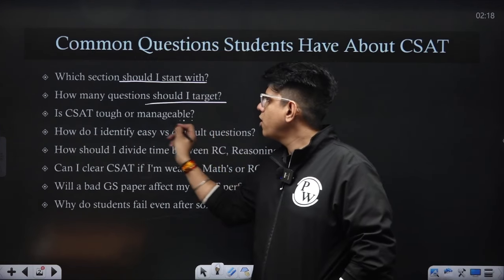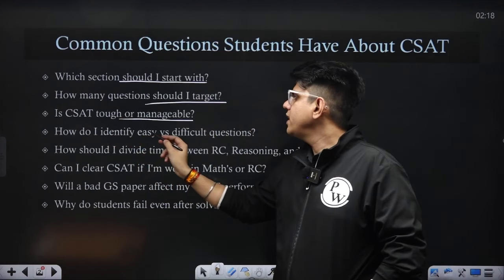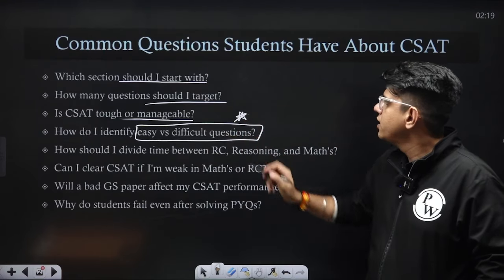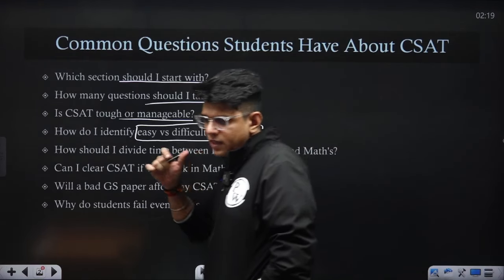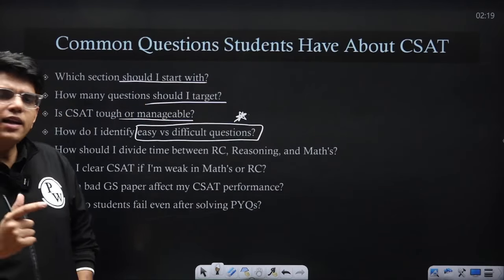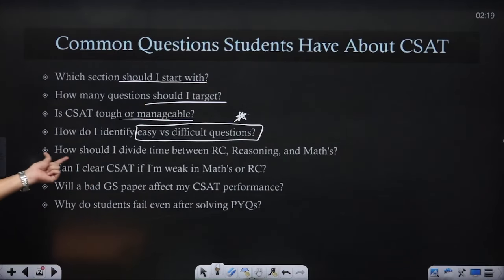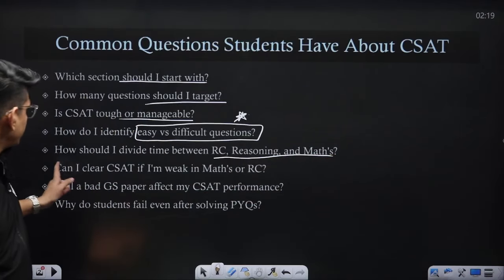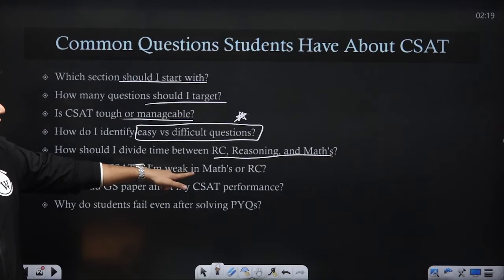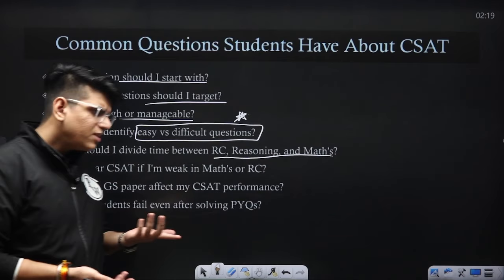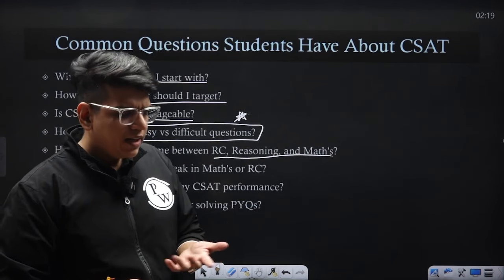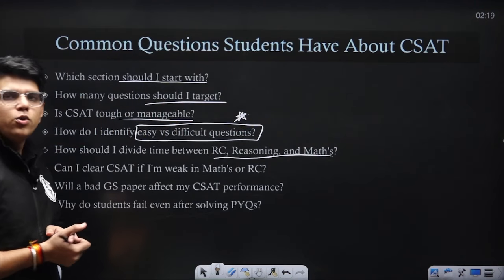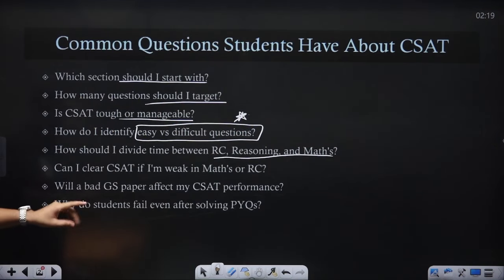Is CSAT tough or manageable? How to identify easy versus difficult questions? This is the most important question today. How to identify between the easy and difficult question while attempting the paper? How should I divide the time between RC, reasoning and maths? Can I clear CSAT if I am weak in maths or reading comprehension? The basic answer, a very easy answer, is yes. If you are able to do well in 2 of the 3 sections, you will easily qualify CSAT.